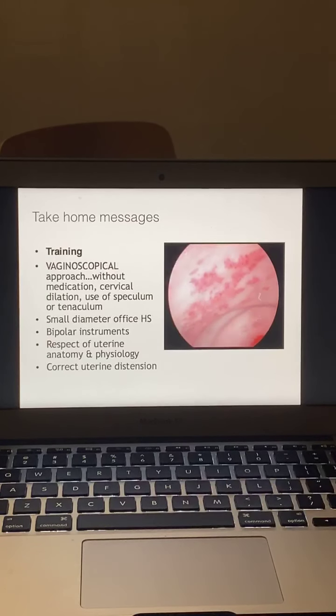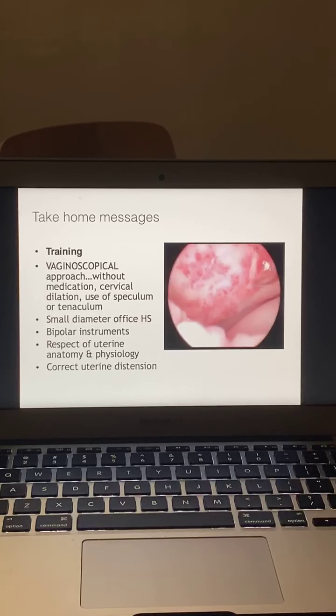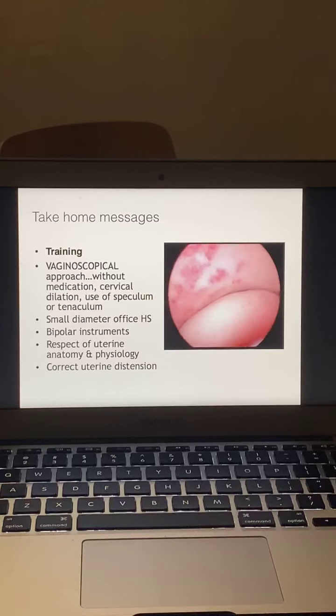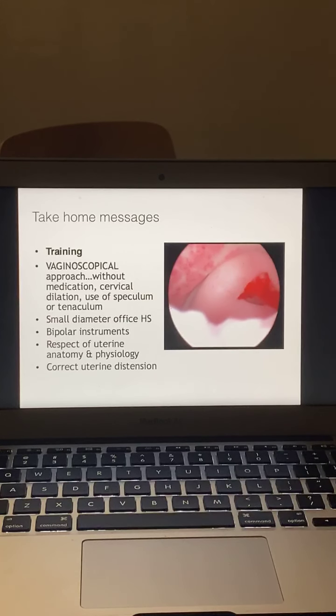Yes, and Jyoti madam has asked how you manage multiple polyps. It is still individual removal with scissor. If there are 3-4 polyps, you go ahead and remove them one by one, or you can use a resectoscope. But if there are multiple polyps and you use a resectoscope on the anterior and posterior surfaces, there will be a high chance of Asherman adhesion formation. So you put a Foley's intrauterine balloon to prevent the adhesion if you are doing multiple polypectomy with the current. With the scissor, you can avoid using an intrauterine balloon.